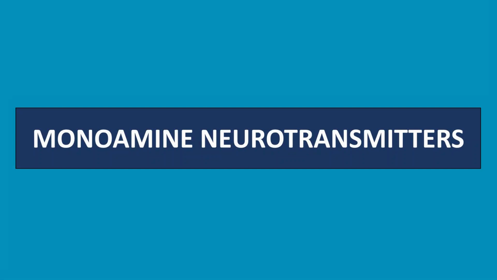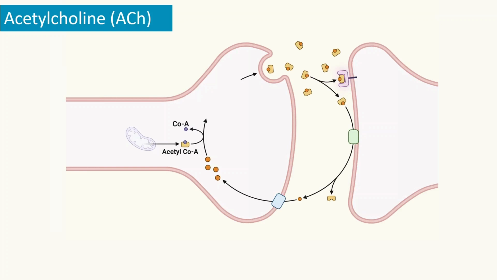So let's start first with the monoamine type of neurotransmitters. That is acetylcholine. Acetylcholine is synthesized in presynaptic neurons. Let's discuss this entire process in two simple steps.